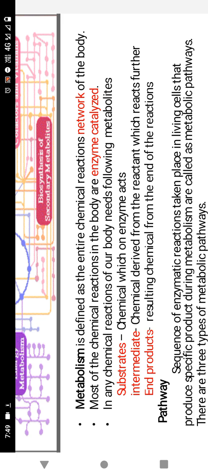When one pathway is running, almost 10 reactions are carried out, and many products are produced at every reaction step. These substances are called intermediates.